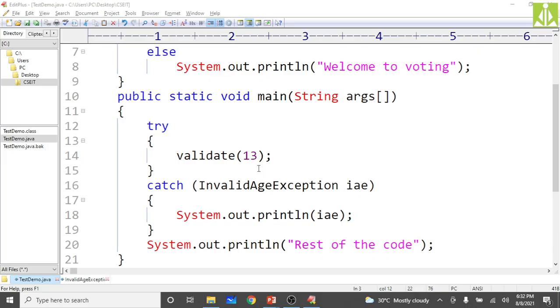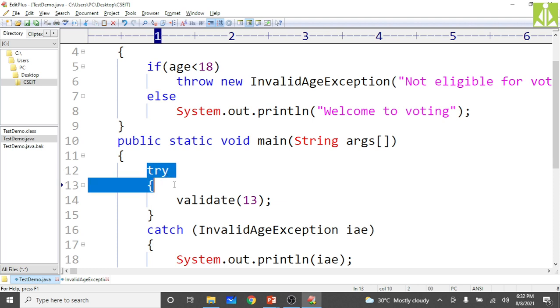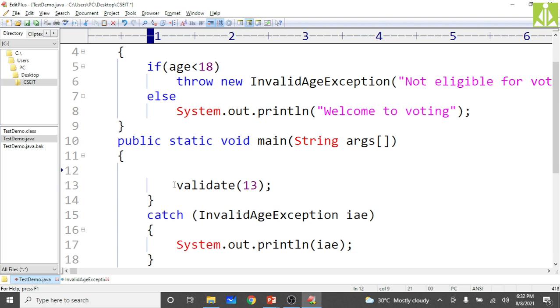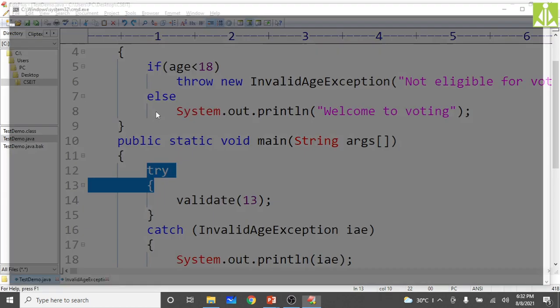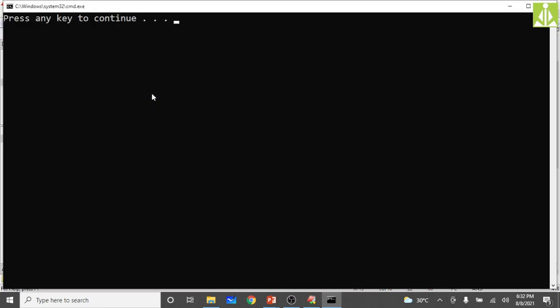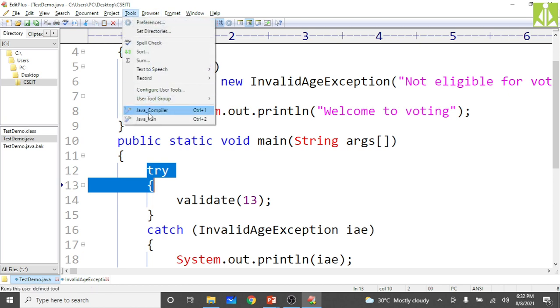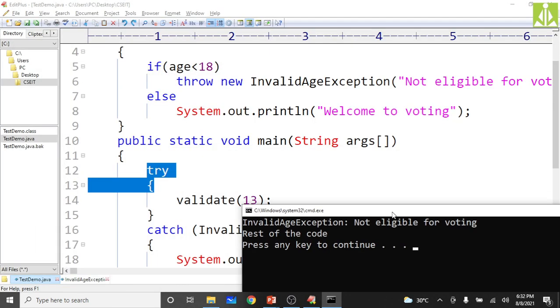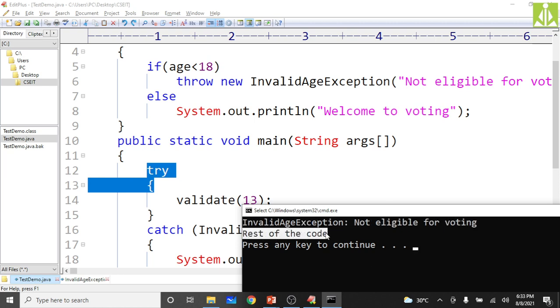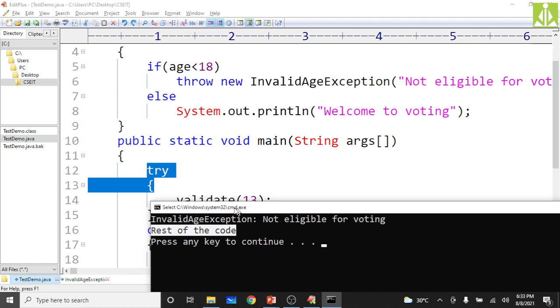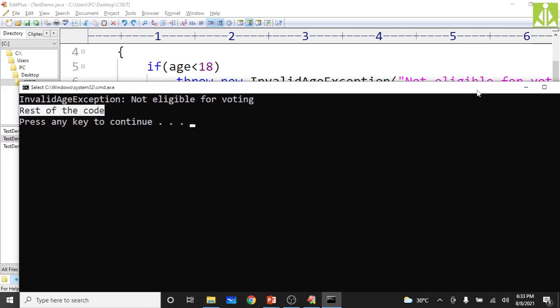But what if your main method is also not handling it? One more time I will show you the output. See here, successfully compiled, and execute. We are getting both the messages. From the catch block, we are getting not eligible for voting, and as main is handling the exception, the rest of the code is also getting executed.